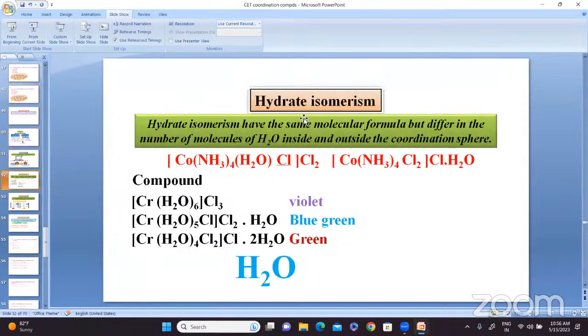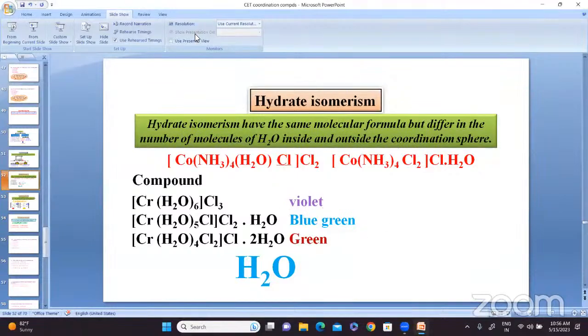Then the next is hydrate isomerism. Hydrate isomers have the same molecular formula but differ in the number of molecules of H2O inside and outside the coordination sphere. You can see an example here. Based on the number of water molecules differing in each complex, they show various color variations.